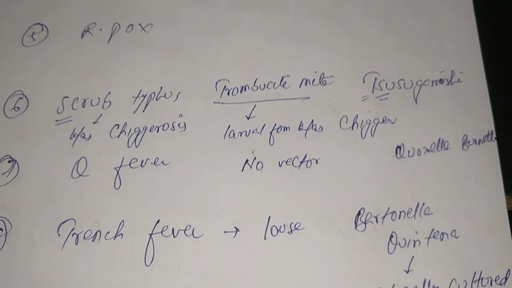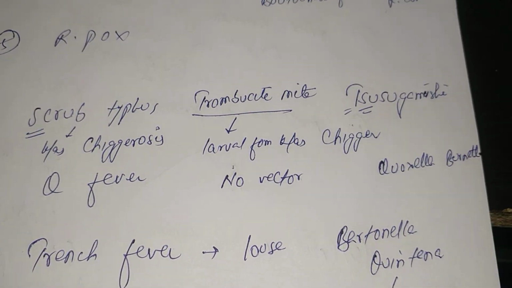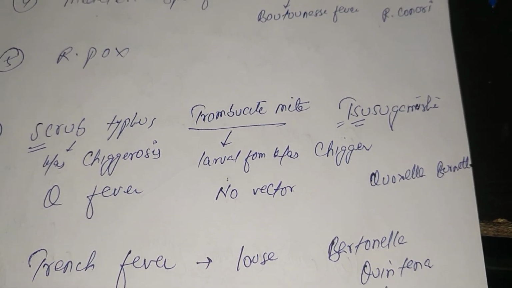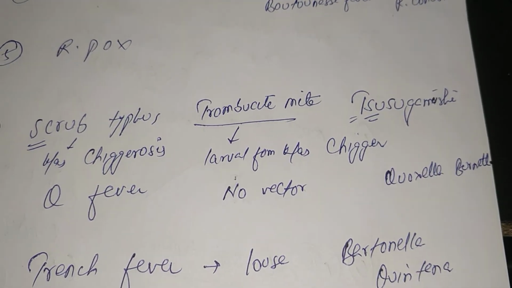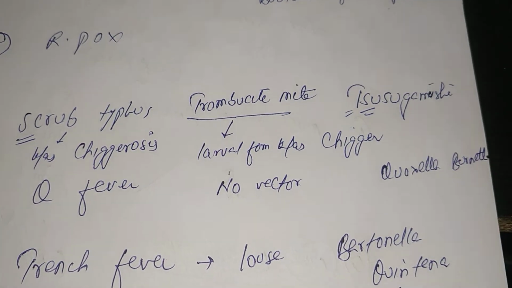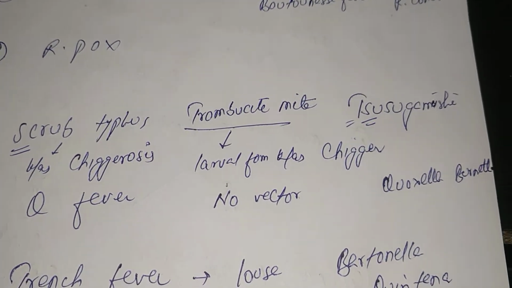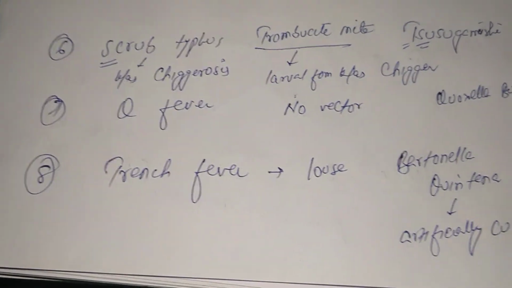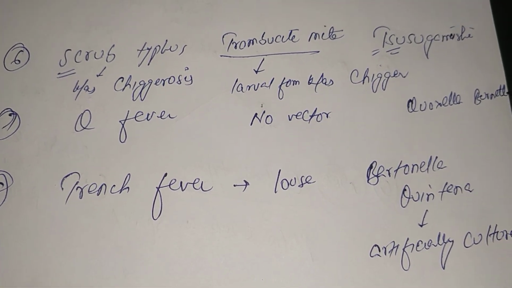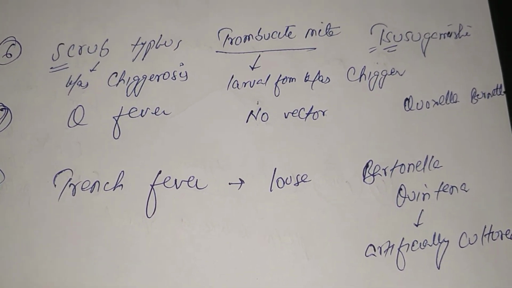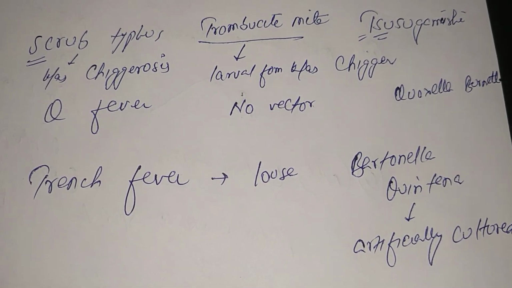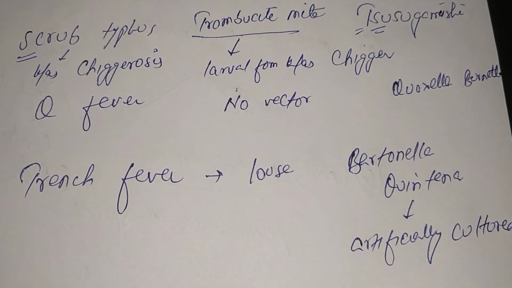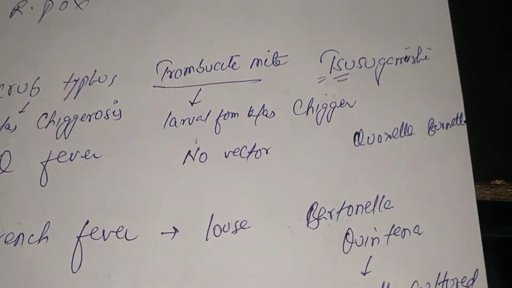Q fever has no vectors, and the agent is Coxiella burnetii. So remember, start from the Q, to Coxiella burnetii. Eighth is trench fever. I already told you that the vector is the louse and the agent will be Bartonella quintana. This is the only rickettsial organism which can be artificially cultured.